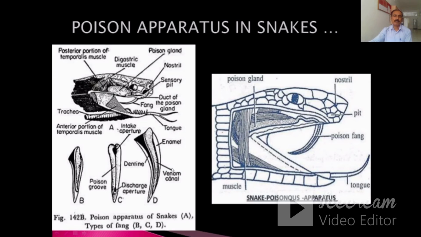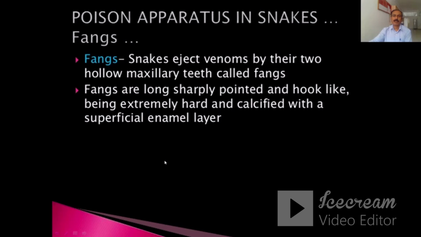These are the different types of fangs which are present in different kinds of snakes. The second structure which is present in the poison apparatus is the fangs. Snakes eject venom by their two hollow maxillary teeth called fangs. These fangs are long, sharply pointed and hook-like, being extremely hard and calcified with a superficial enamel layer.